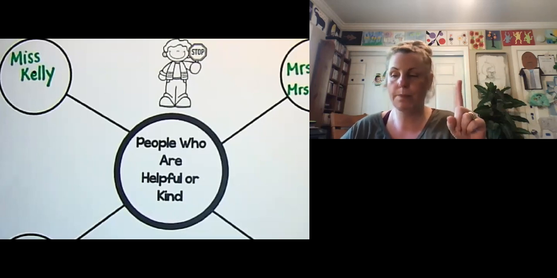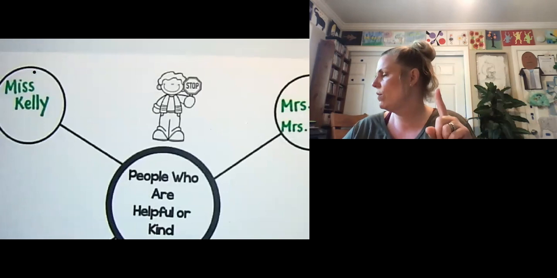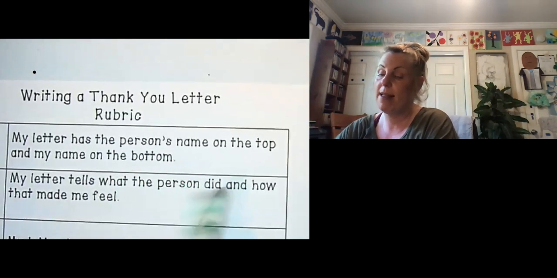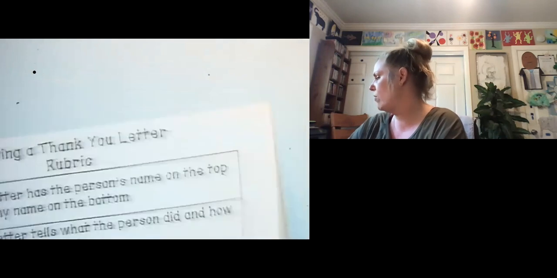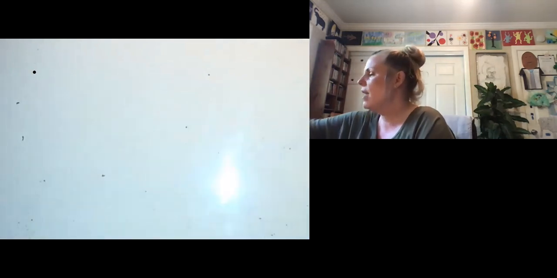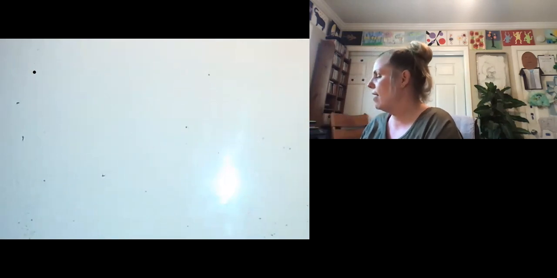So that's step 1. After we have our ideas, we're going to go ahead and look at our rubric. And our rubric says, my letter has the person's name on top. My letter tells what the person did. My letter has a pronoun in place of a noun. Sentences have capitals, punctuation, and we have spaces. So that's kind of our rules on what we're going to do. So now let's go ahead and I'm going to show you a letter.